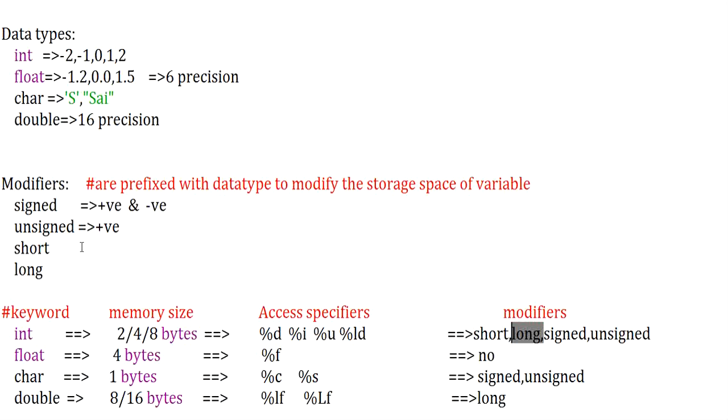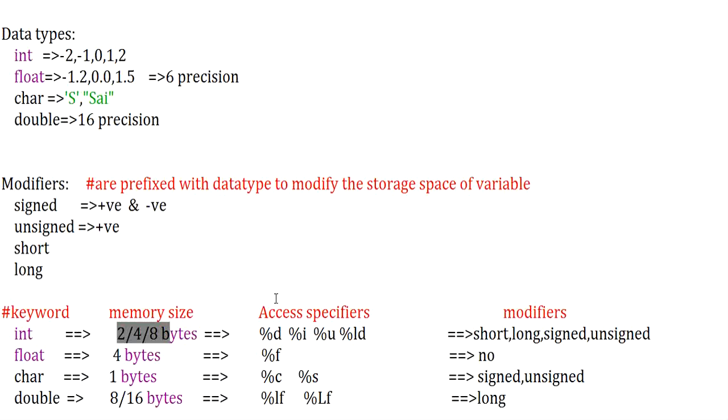Now I hope you are clear with what is integer and what kind of modifiers can be applied. Depending upon the type of modifier you apply, the memory size varies. Let me repeat it once again. If you are applying int, integer requires 4 bytes, except in case of a 32-bit compiler. If the compiler is 64-bit, it requires 4 bytes. In case of a 32-bit compiler, integer requires 2 bytes. This is the exception case. If it is a short int, it requires 2 bytes. If it is an int, 4 bytes. If it is a long int, 8 bytes.